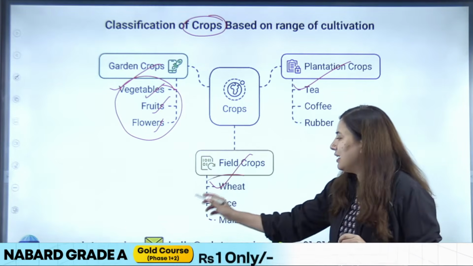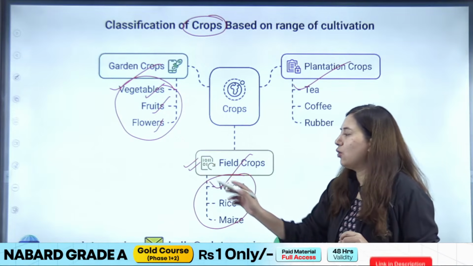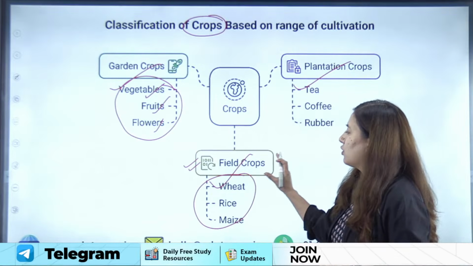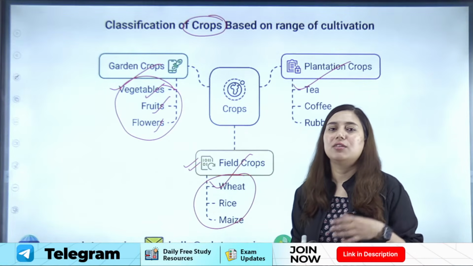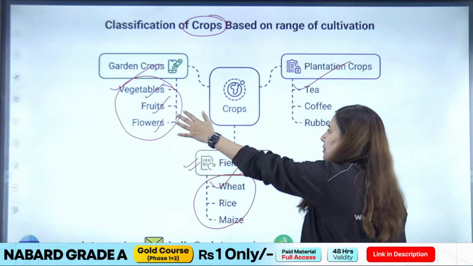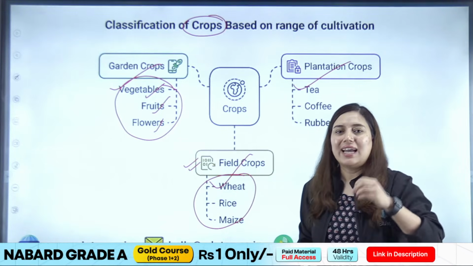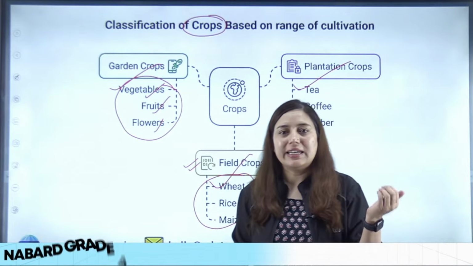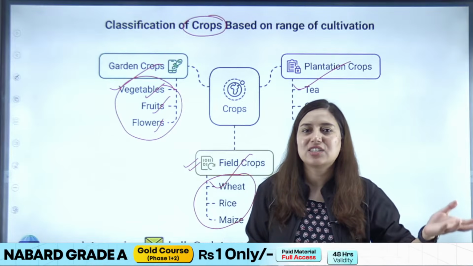Now, what are field crops? I have already explained in your previous class that field crops are crops which are grown in a field, where we need field preparation, and where the scale of field crop will be more than the garden crop, right? Rice, wheat, and maize, you will never see these growing in the backyard or the kitchen garden, right?